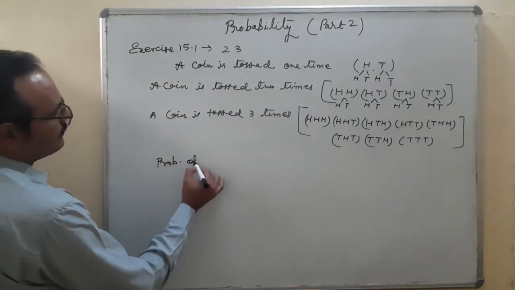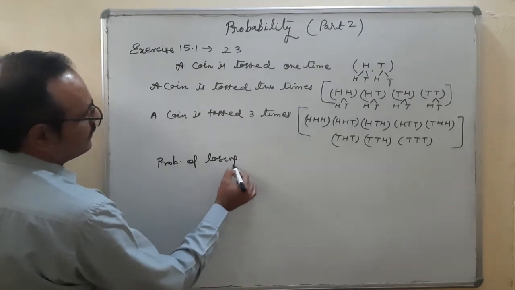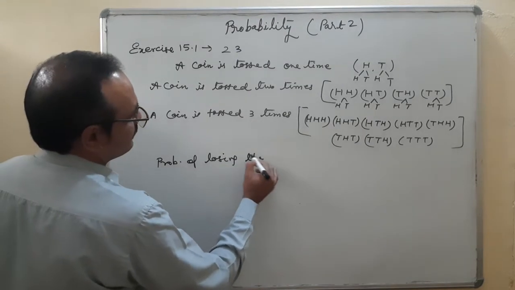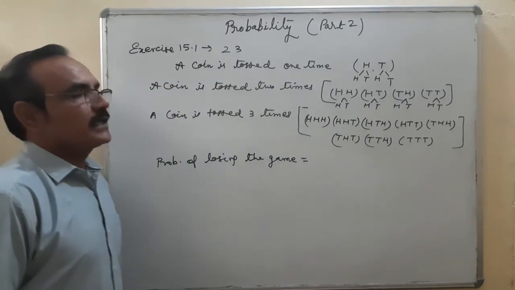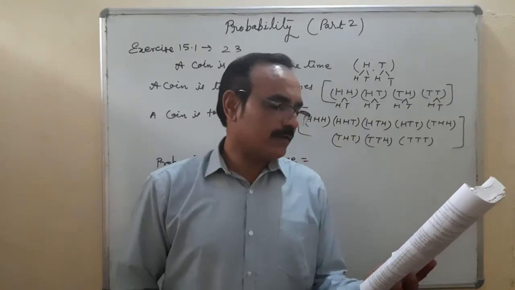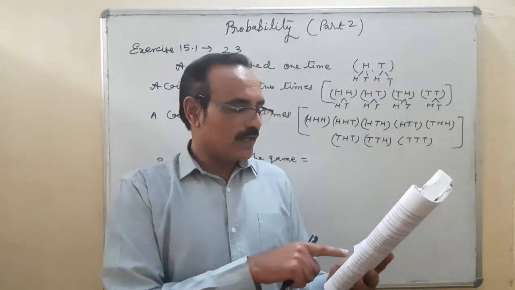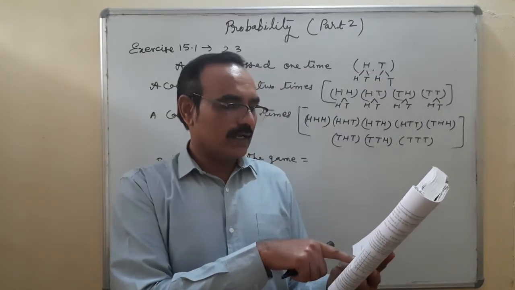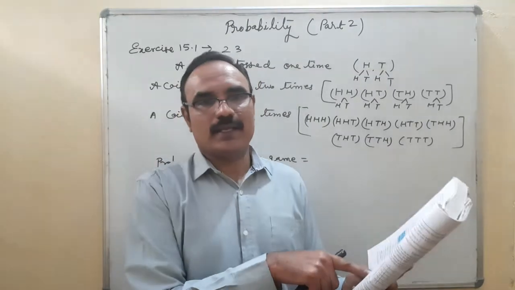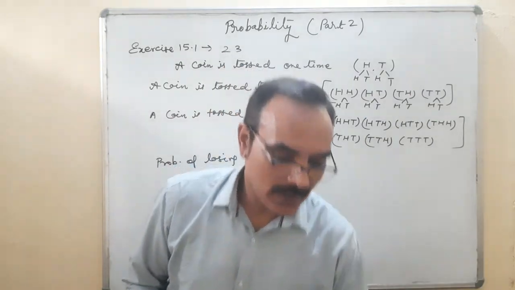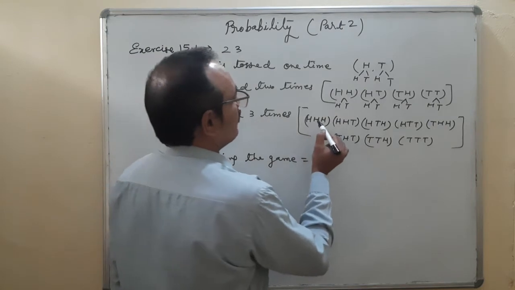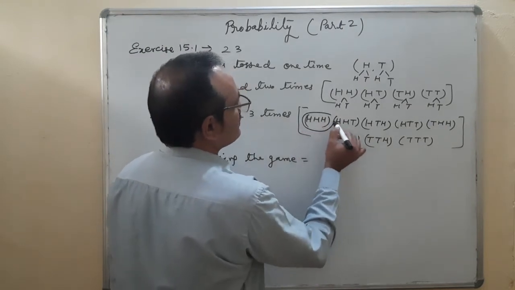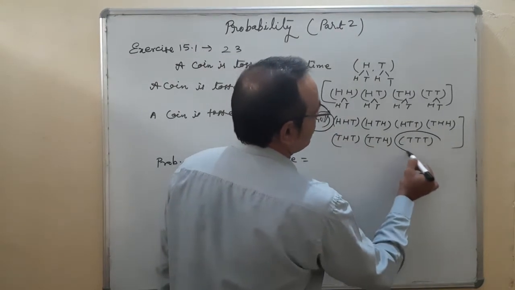Probability of losing the game. He will lose the game when he is not winning, that is, when all 3 heads or all 3 tails are not coming. What does it mean? HHH is not coming, and TTT is not coming.